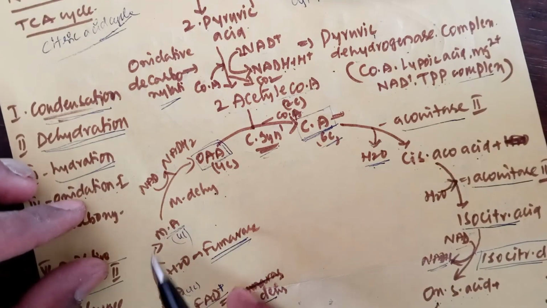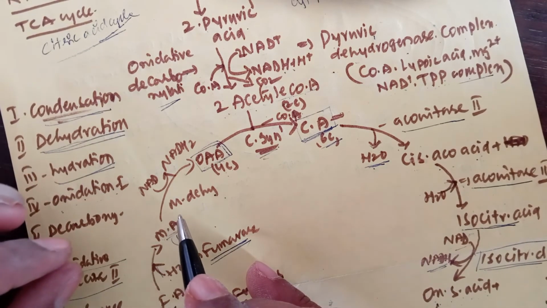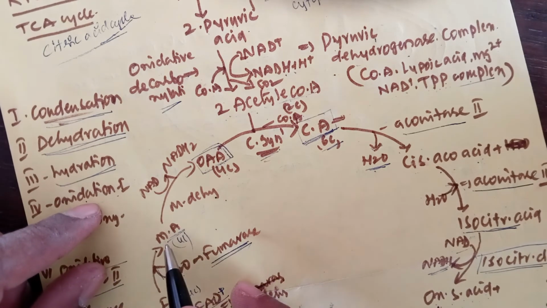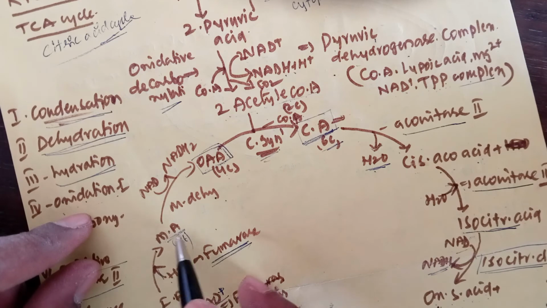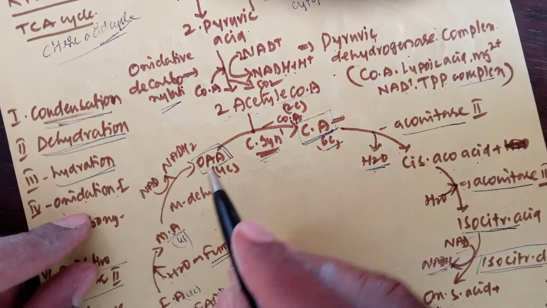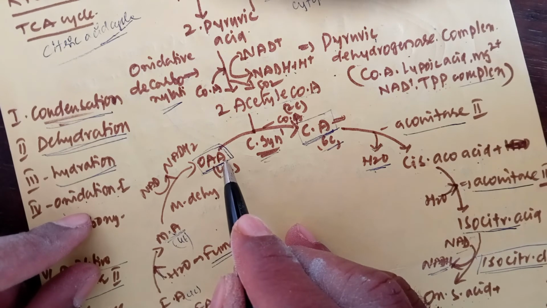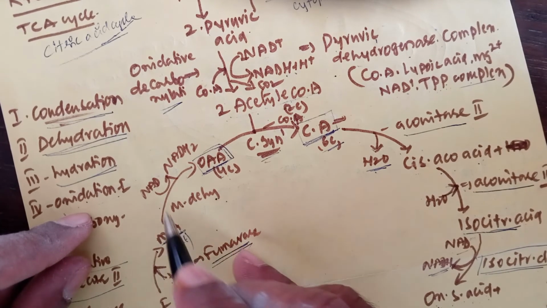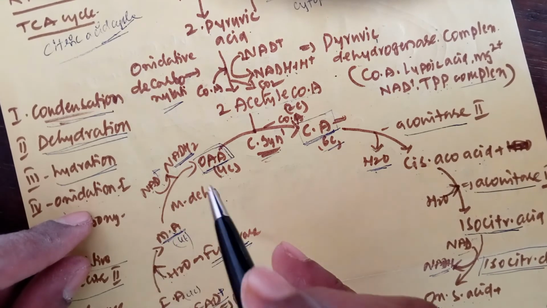Now come to the final reaction, named oxidation, which is the fourth oxidation during the Krebs cycle. During this reaction, malic acid, a 4 carbon compound, is converted into a 4 carbon compound named oxaloacetic acid. Protons are released from the malic acid and received by NAD plus, converted into NADH2.